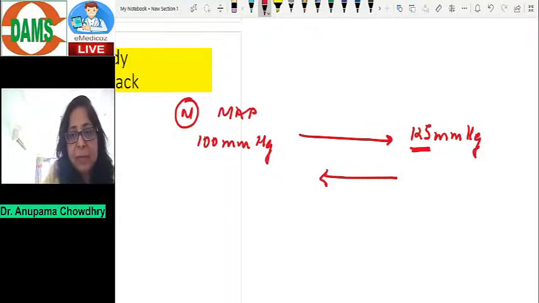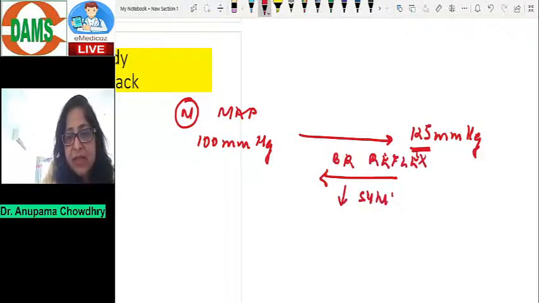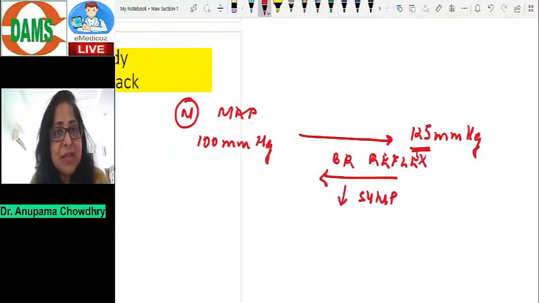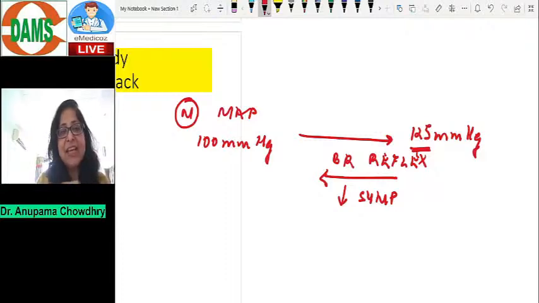In the baroreceptor reflex, there is a decrease in the sympathetic discharge, and when there is a decrease in the sympathetic discharge, the blood vessels dilate, and that helps to reduce the blood pressure, bringing it back to normal.